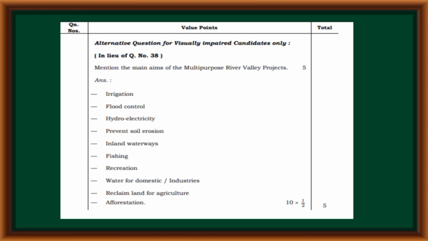Mention the main aims of multipurpose river valley projects: irrigation, flood control, hydroelectricity, prevent soil erosion, inland waterways, fishing, recreation, water for domestic and industrial use, reclaim land for agriculture or afforestation.